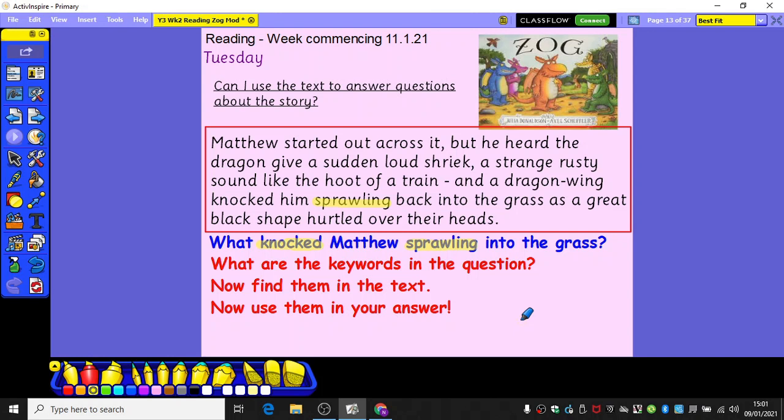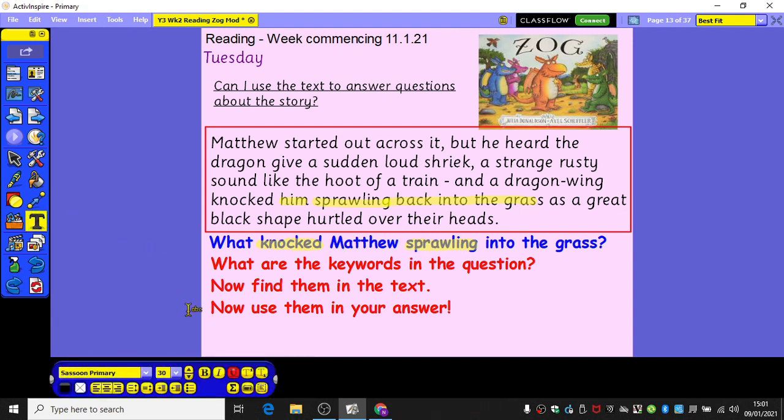So I'm going to go back to my question. What knocked Matthew sprawling into the grass? So sprawling back into the grass is here. Him must be Matthew. Let's go back up to the sentence start, or phrase start, and a dragon wing knocked him sprawling back into the grass. So I'm going to use my keywords of knocked and sprawling, and my question answer is going to be Matthew, because that's the character I'm talking about.